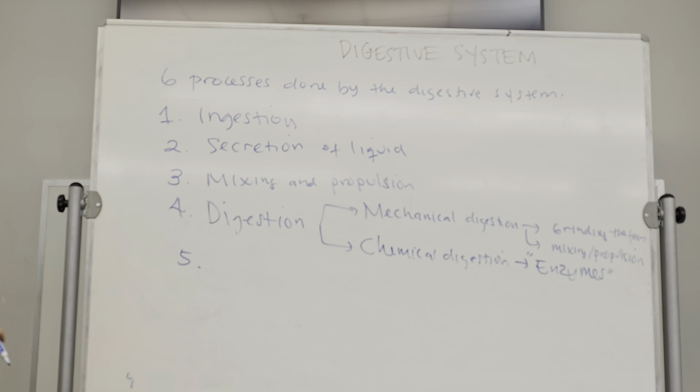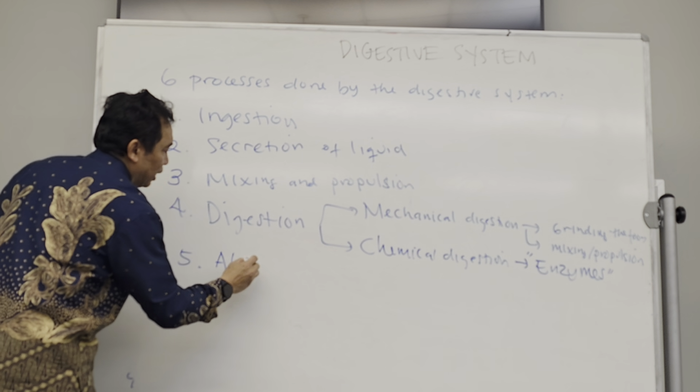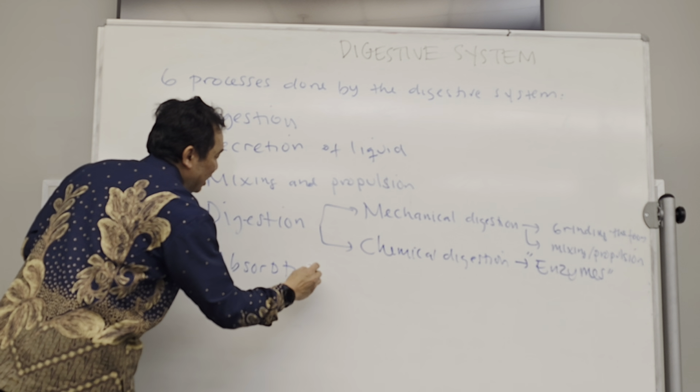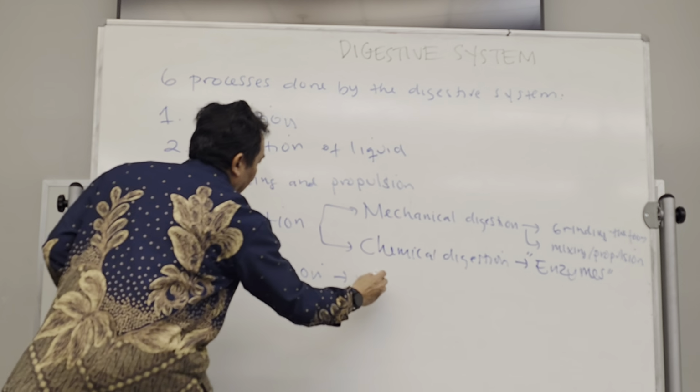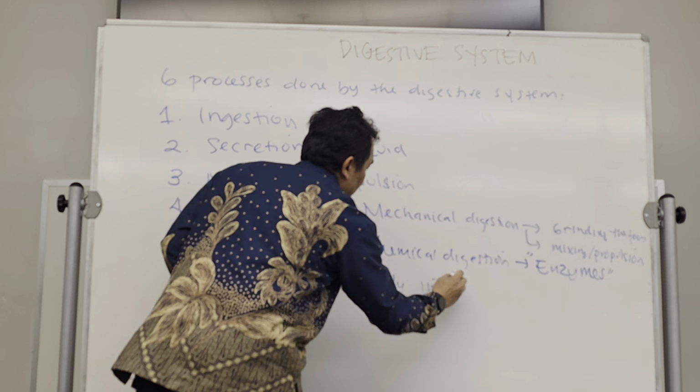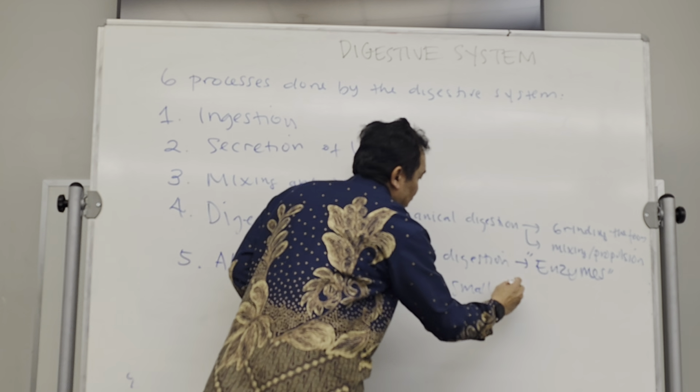The next one, after digestion, of course, the nutrients will be produced. They have to be absorbed. So the next one is going to be absorption. And this is mainly in the small intestine.